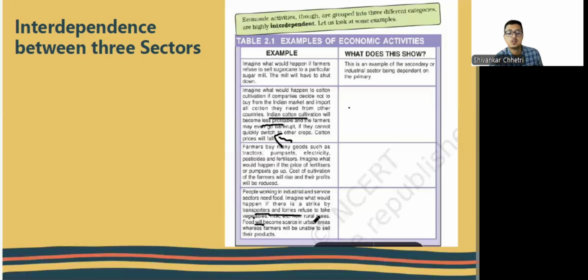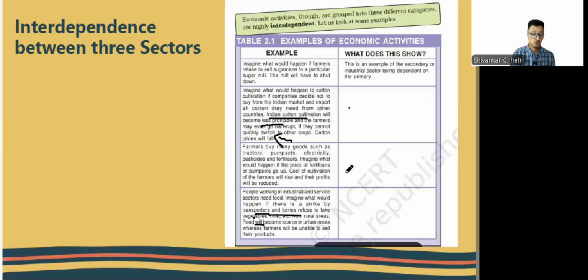What happens if the drivers decide to go on strike? It would affect both the agriculture sector and the manufacturing sector, as they depend on the service sector. The vegetables would get rotten and decayed, and the people in the service sector would not get food to eat. So all these three sectors are interdependent, right?